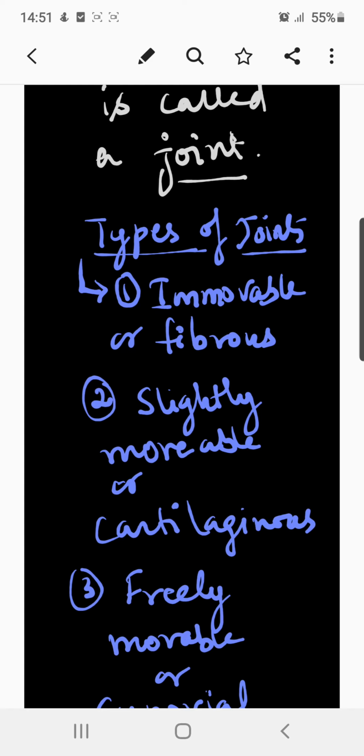So elastic pads of fibrocartilage separate the bones that are held together by the ligaments extending across the joint. The pads allow limited movement at the joint. Such a joint is often known as a symphysis. This is because at this joint we can bend or rotate our backbone to some extent. That is why it is called a slightly movable type of joint.